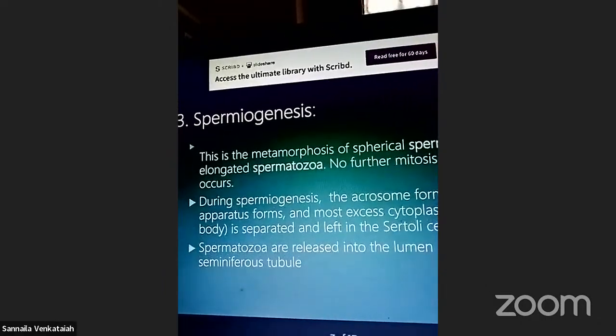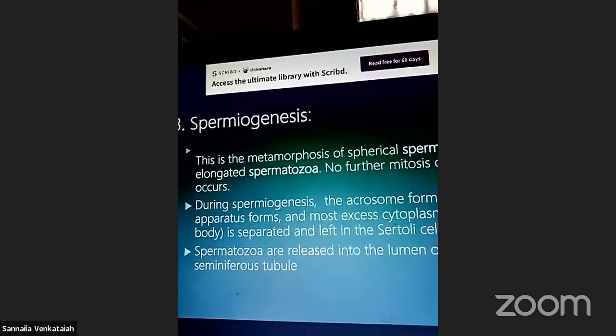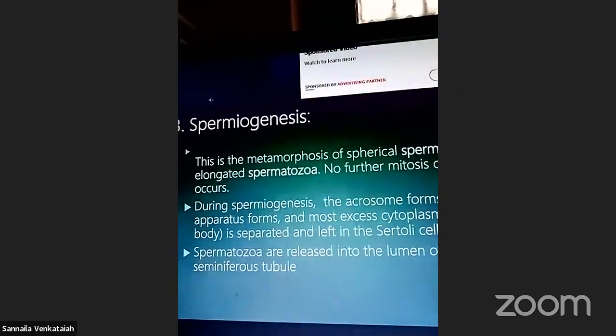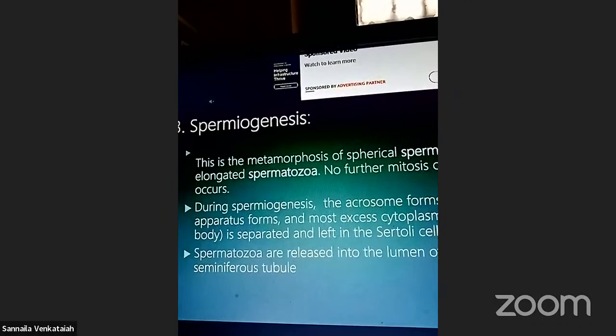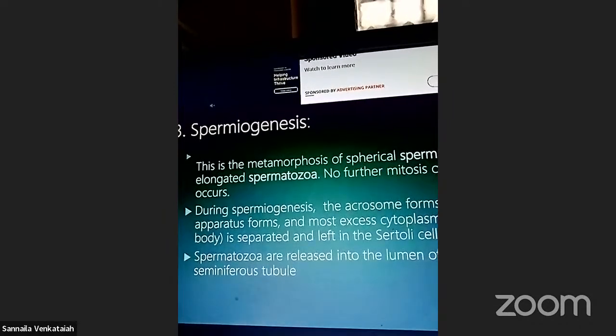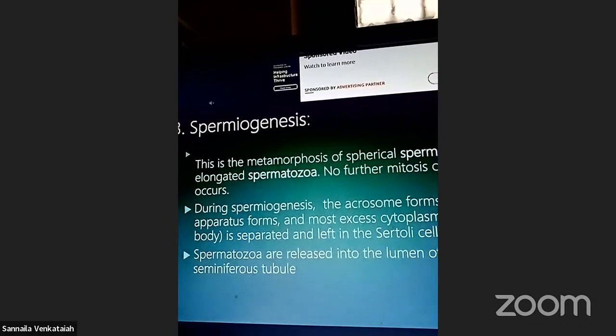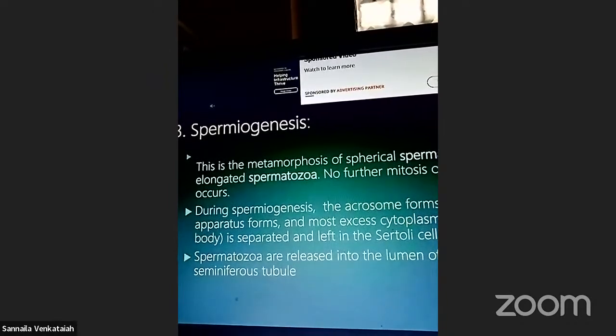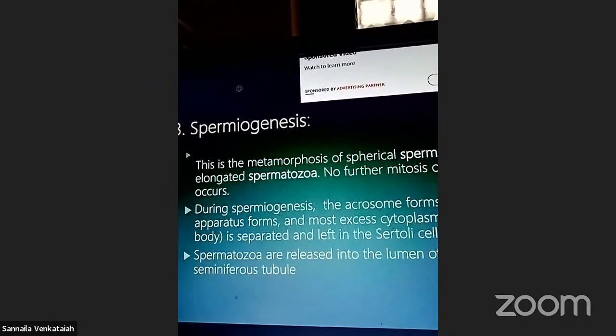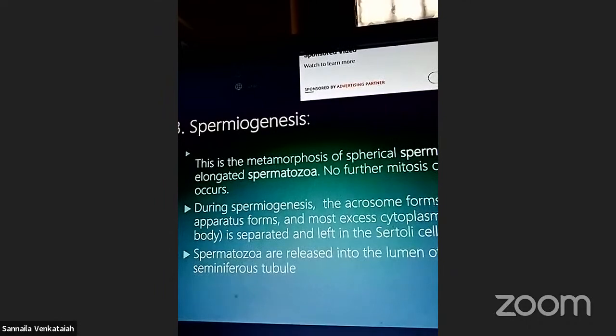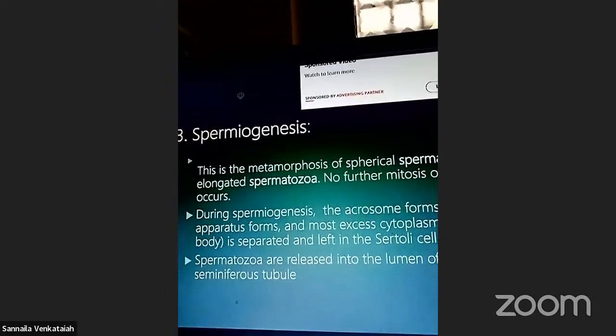Next, spermiogenesis. This is the metamorphosis of spherical spermatids elongating into spermatozoa.